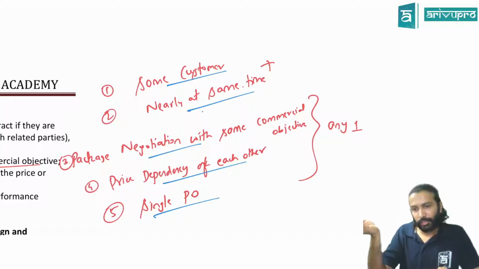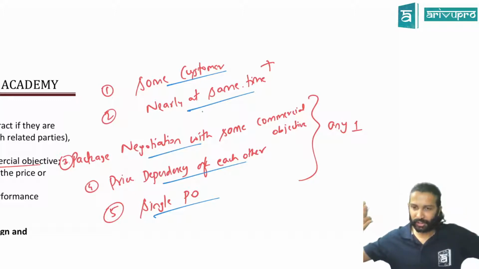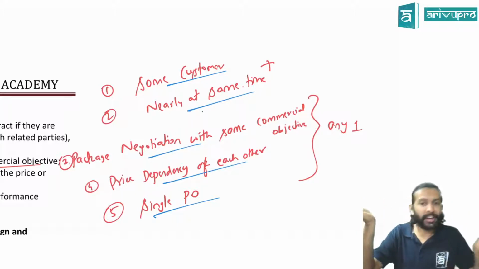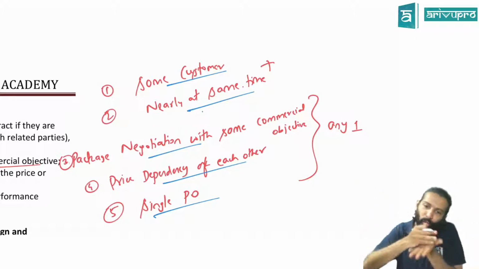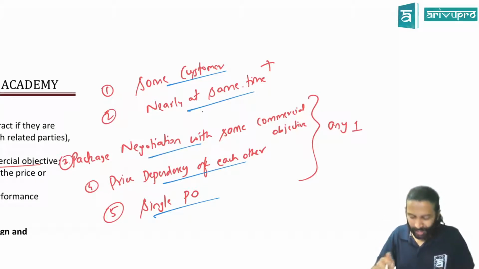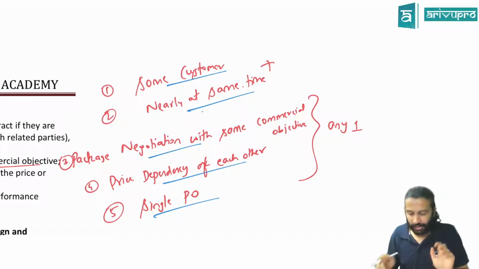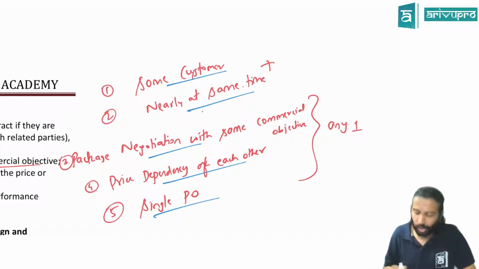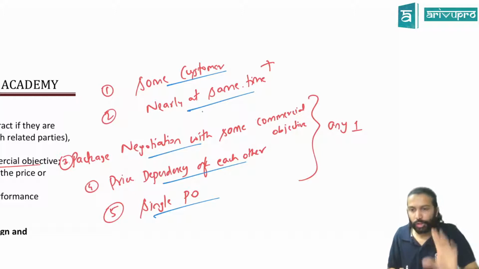But modifying the same example. You bought machinery A and you bought machinery Z's parts. Machinery A is used for one purpose, machinery Z for another purpose. Same customer, he's buying machinery A, and he's buying parts of another machinery, machinery Z. Now, do you think they have the same commercial objective, sir? No, because normally they don't go hand in hand. That's what you need to check. So only those things which normally go hand in hand, you have to combine. That is, they can have the same commercial objective. Any confusion? So third point is clear? You should have negotiated as a package with the same commercial objective. Remember this line, this is important.